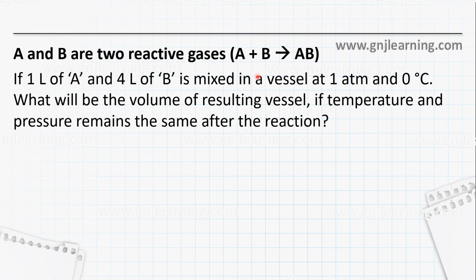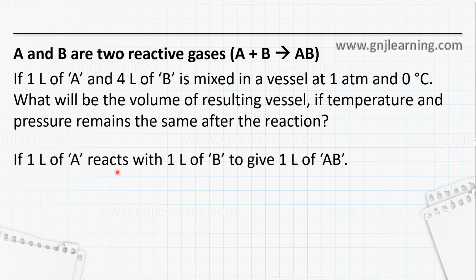That means that 1 liter from B and 1 liter of A has now reduced to 1 liter. So from here 1 liter and here 1 liter, they will react. So these 2 liters, 1 liter from A and 1 liter from B, will now reduce to 1 liter. What is remaining in B? Remaining in B is 3 liter unreacted. So 1 liter AB and 3 liter of unreacted B.